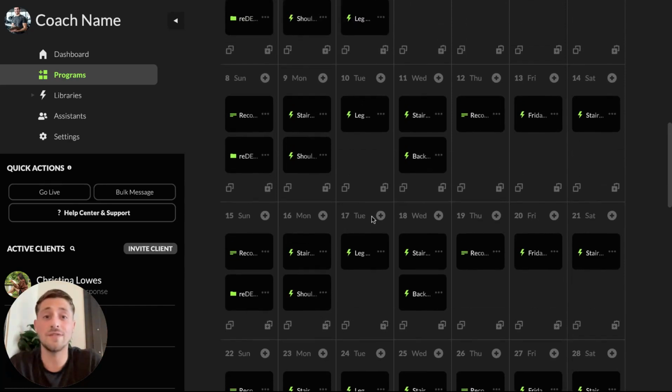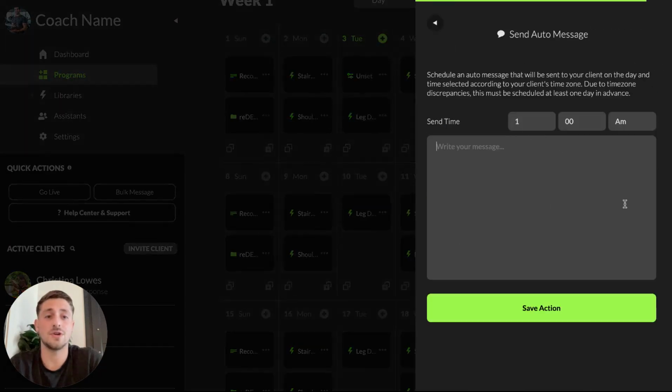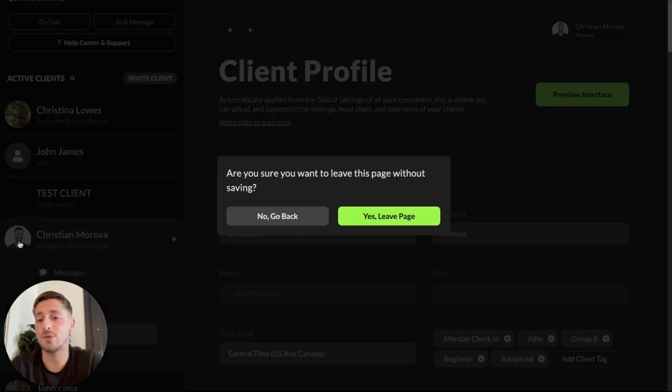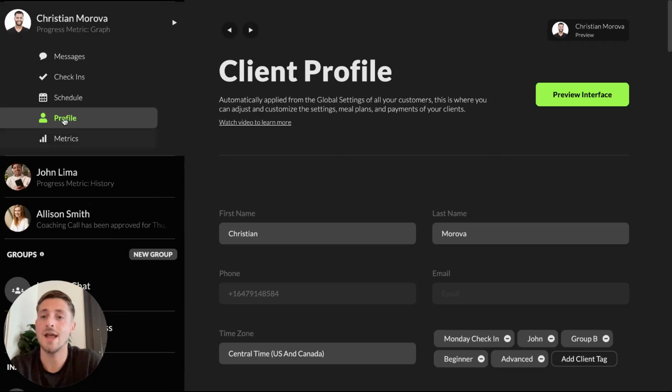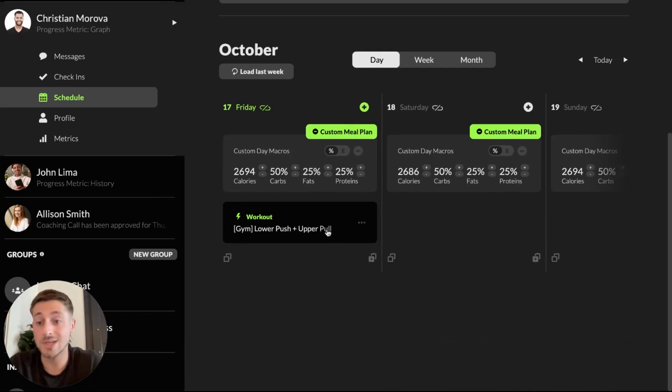And the cool thing is that you can first set these up generically, right? So what we did here, if we go to set up a certain message and type it out, we can leave out any names. But when you then go to assign a program to any client, say we go to Christian here, and we have assigned a certain program to Christian, like we have right here, we can go find those auto messages and we can just quickly add the name in if we really want to do that. Again, not 100% needed. It's totally fine if these clients know that it's somewhat automated, right?